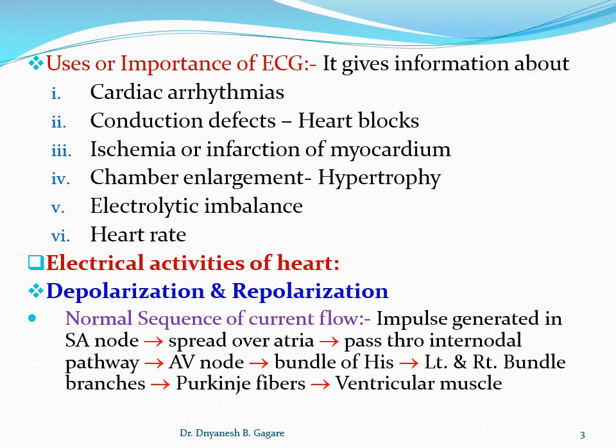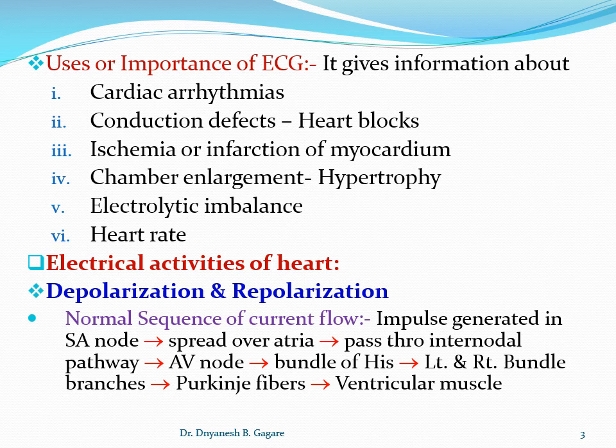Here the impulse is produced by the SA node, and spreads over the atria. At the same time, it comes to the AV node through the internodal pathway, and through the bundle of His, it enters the ventricular side, and in the ventricle, through the left bundle branch and right bundle branch, it comes to the Purkinje fibers, and the Purkinje fibers in turn give this current to the ventricular muscle, and in this way it immediately spreads over both ventricles, which leads into the contraction. This is the normal sequence of current flow.